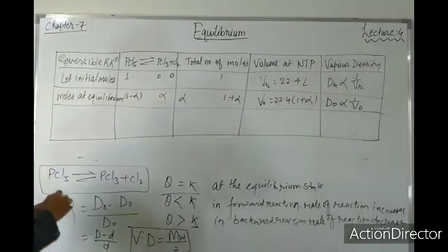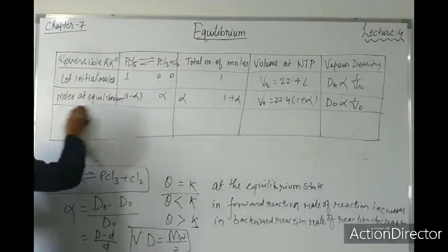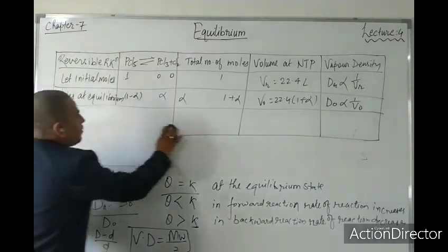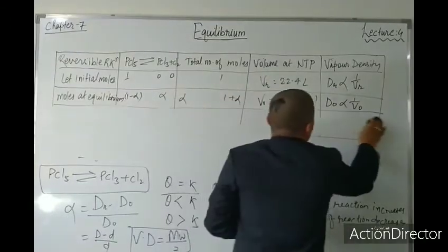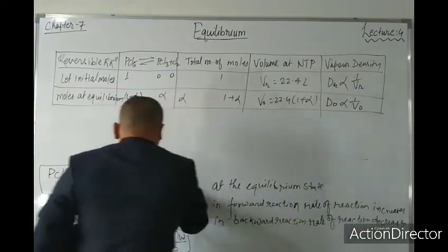So now what you have seen here, if I talk about degree of dissociation, what is degree of dissociation? Can you tell me? dr upon d0.